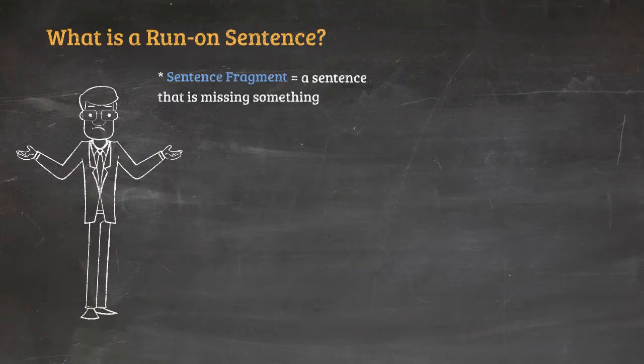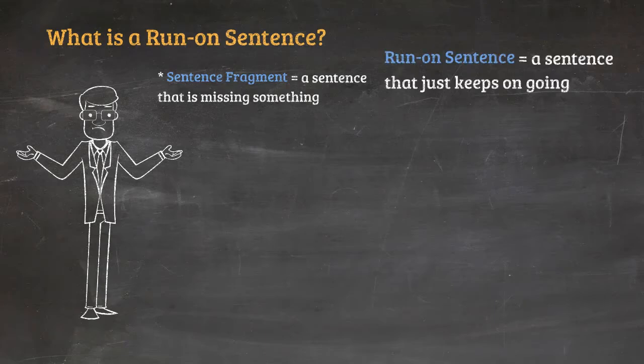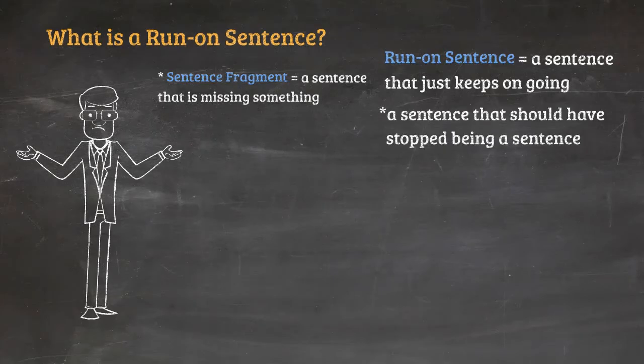Well, if a sentence fragment is a sentence that is missing some parts which prevent it from being a complete sentence, which we already discussed in the previous videos, a run-on sentence is almost the opposite. A run-on sentence is a sentence that keeps on going without paying much attention to periods or commas or any other kind of grammatical rules. It is basically a sentence that should have stopped being a sentence a long time ago.